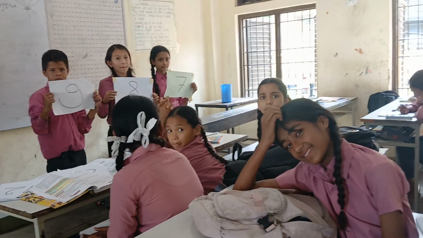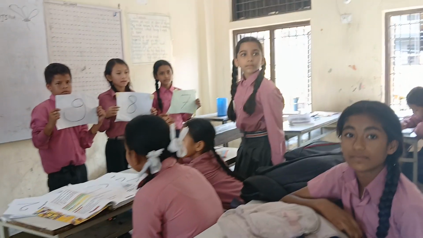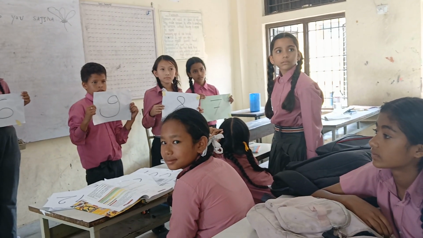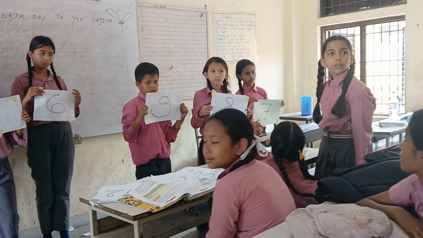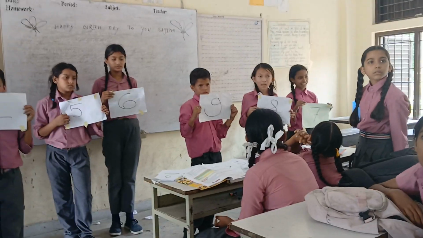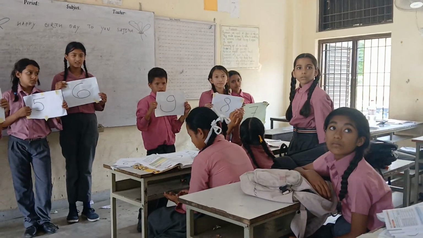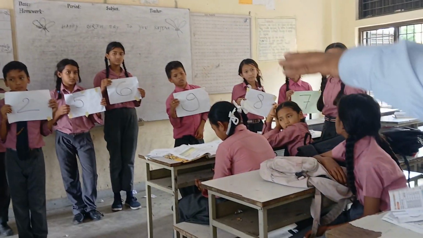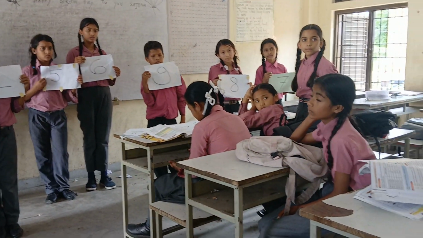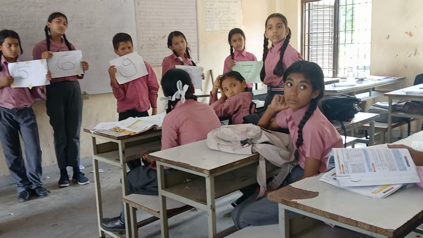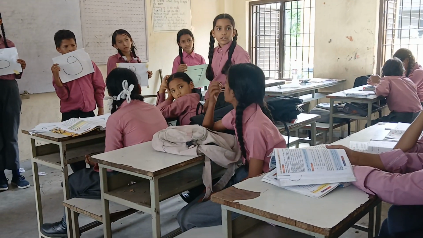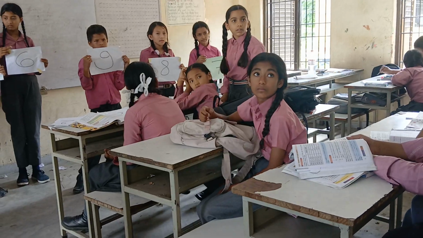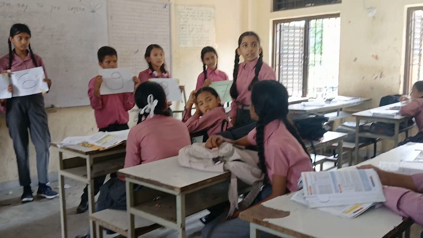Anusha, stand up, please. Is this the required number? Which way are you going to find the least number of 3 digits made of different digits? Is this the required one? Why is it wrong? Can you talk in a loud voice? 0 should not be in the first place.